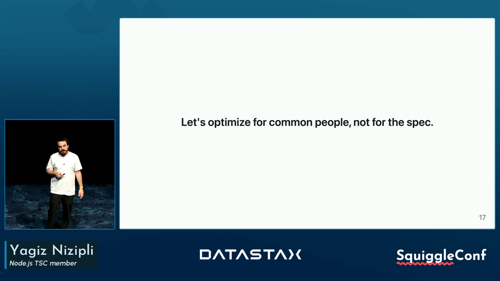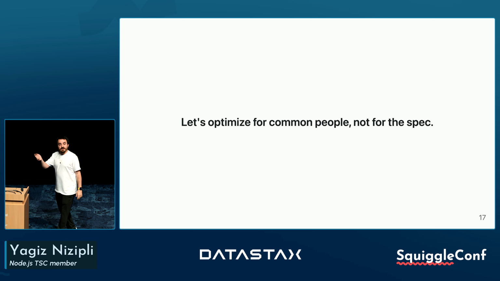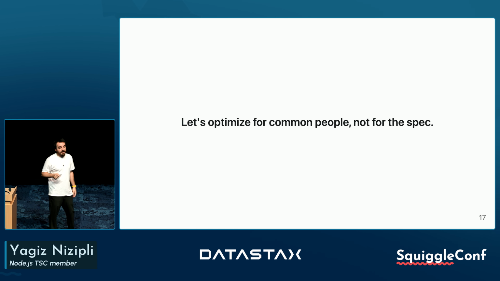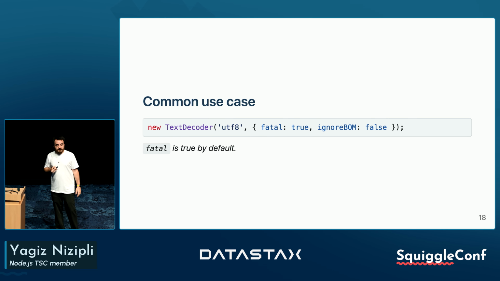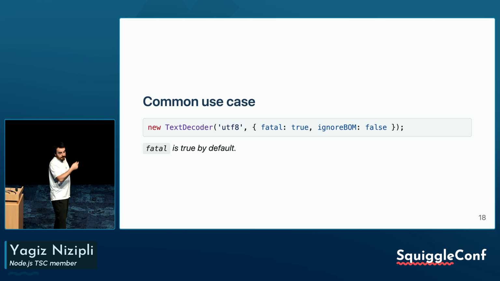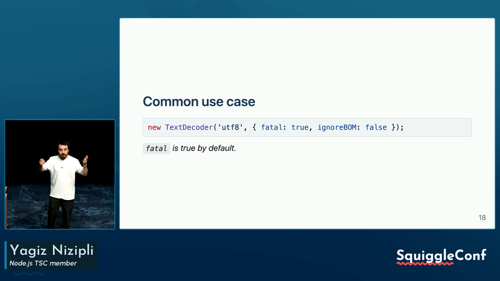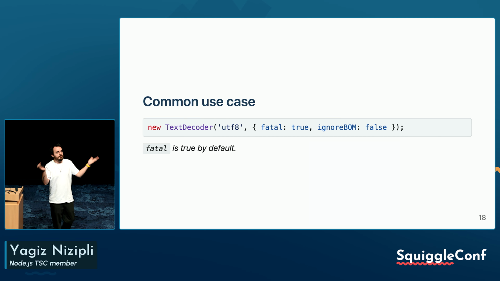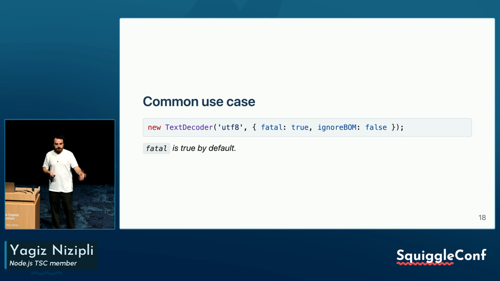So let's optimize for common people, not for the spec. Just today, I was having a discussion about optimizing for spec, so this is kind of a funny coincidence. So let's define what the common use case is. We have a text decoder. It takes a UTF-8 value, fatal true, because fatal is true by default, and ignore BOM. We almost never care about BOM, so it's false.